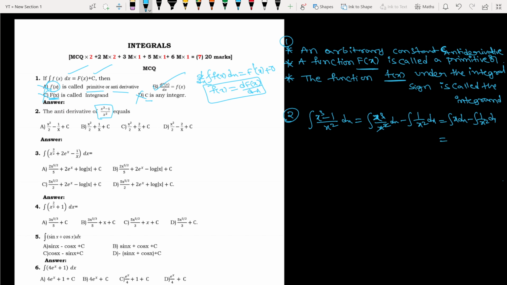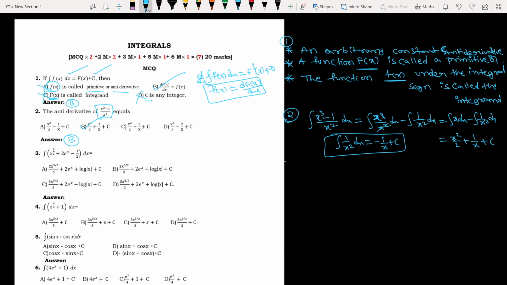Now I hope you people know that integration of x is x square by 2, minus integration of 1 by x square, which is what? Integration of 1 by x square dx formula is minus 1 by x plus c. Okay, this is the formula which you must know. So I think you understood then. What I will get? X square by 2 plus 1 by x plus c. This is the second option. Okay, answer is what? B. Option B only.